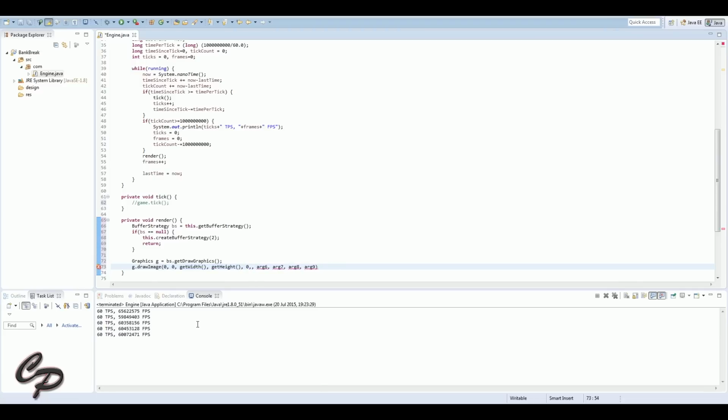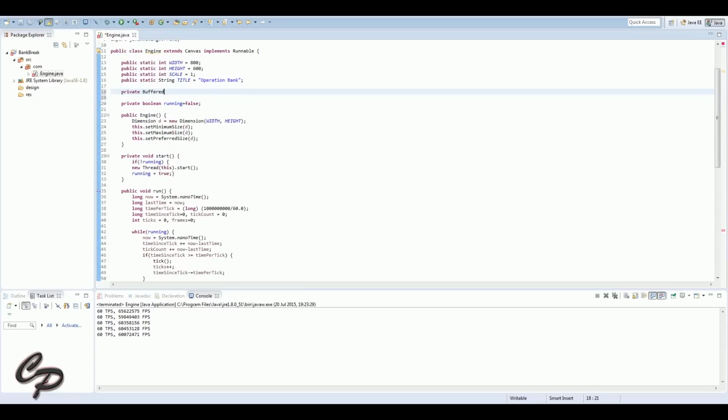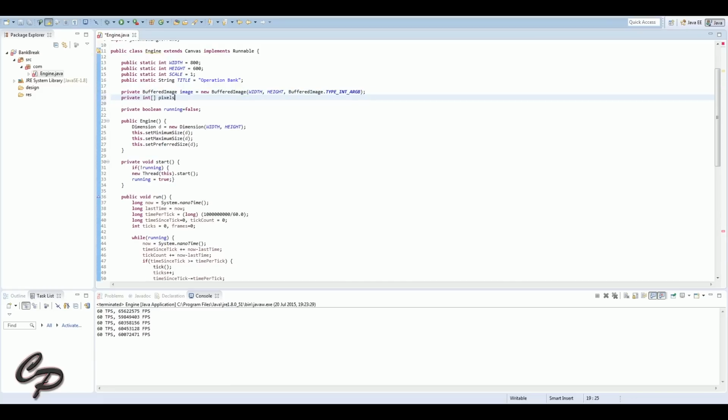The image we'll have, as you'll see in a moment, we'll set up an integer array, so that basically each point in the array is a different pixel on the screen that's set by a colour, just as an integer that sets the alpha and then the red, green and blue. And that's what you see us doing here, just making a new buffered image with the width and the height. That's just the image of the screen essentially. That's the one we draw onto the buffer.